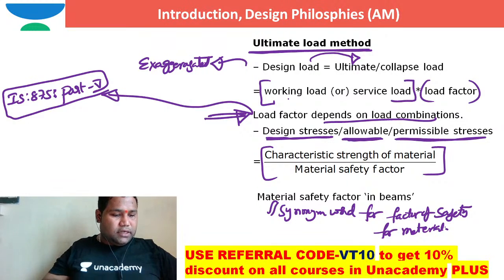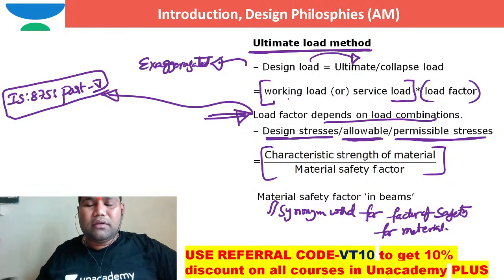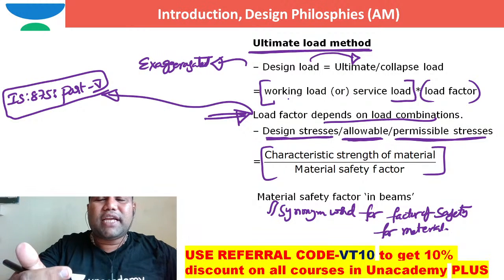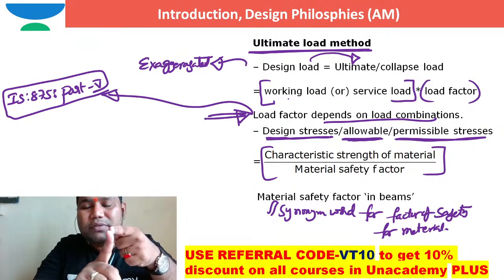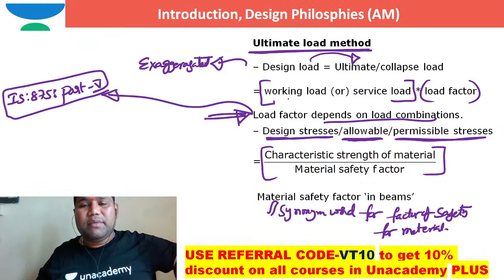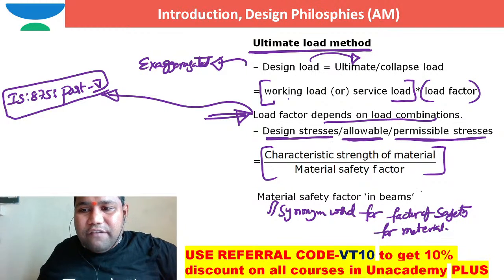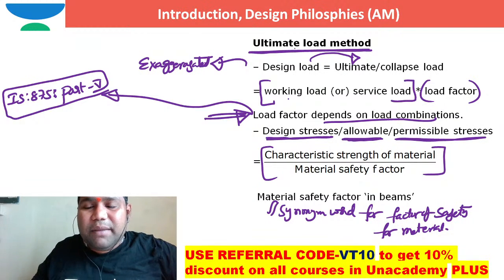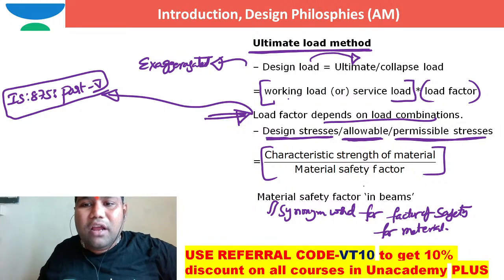So in different methodologies the terminology is somewhat different, but the meaning is one and the same. In the working stress method we call that factor of safety, but in the ultimate load method we call that material safety factor. Both are one and the same.